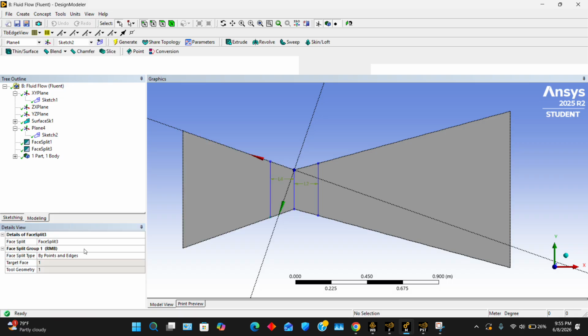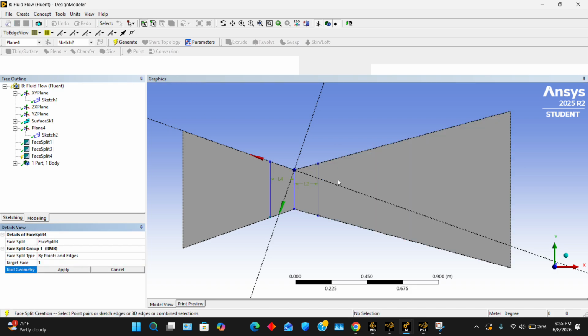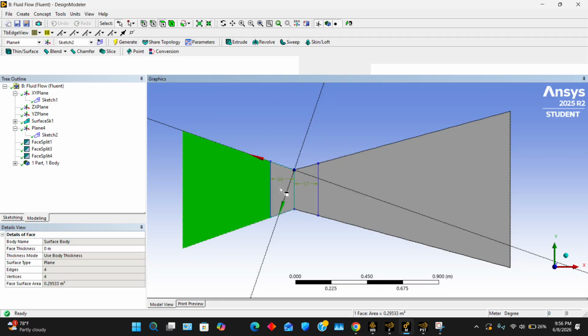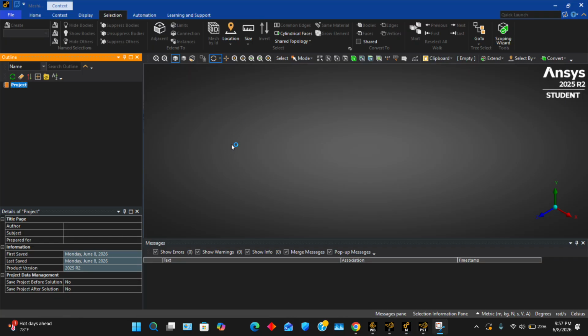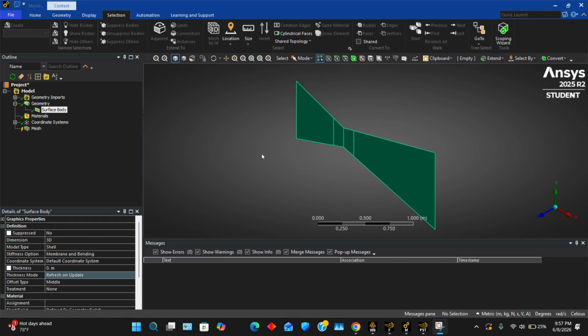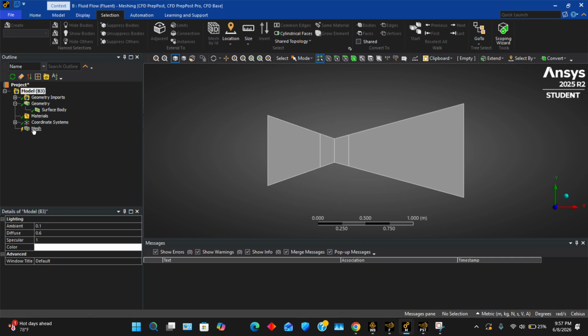And then we'll generate that. And then we'll do the same over here. So we're gonna go Tools, Face Split, apply to this face. And then we'll generate that. And now we have 4 separated faces, so we are ready to go on to the meshing. Okay, it is loading. We are going to center it again.